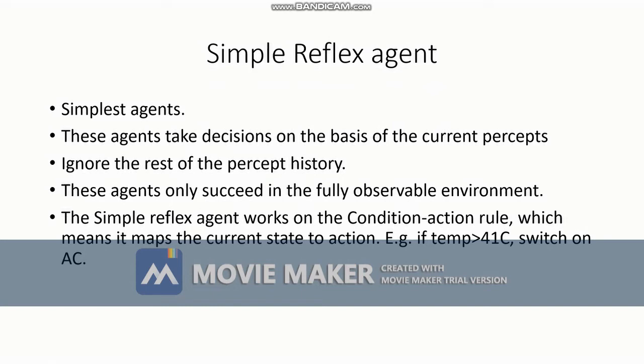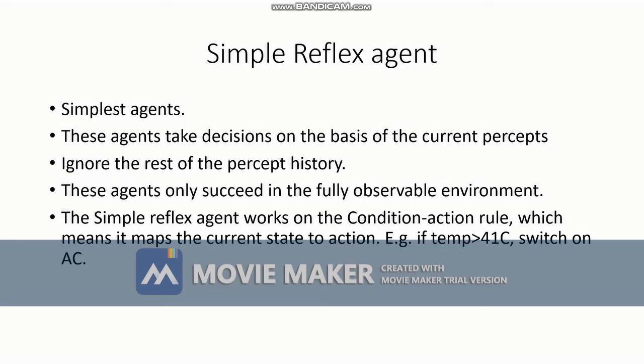Now, what do we mean by a partially observable environment? Take another situation, like a self-driving car. When a self-driving car is going on a road, it is unpredictable what the current traffic situation will be, like if someone is crossing the road suddenly. That is a partially observable environment. We have a little bit of knowledge about the environment, whether I am going on a highway or a simple straight road, but only partial information is there. That is an example of a partially observable environment.